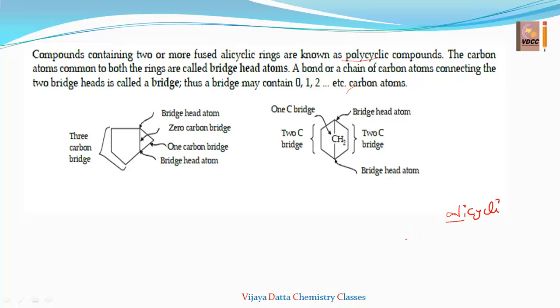A bond or a chain of carbon atoms connecting the two bridgeheads is called a bridge. Thus, a bridge may contain 0, 1, 2, etc. carbon atoms. Okay, let me explain that by taking one example.